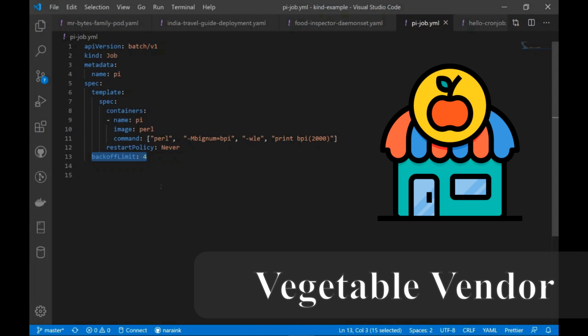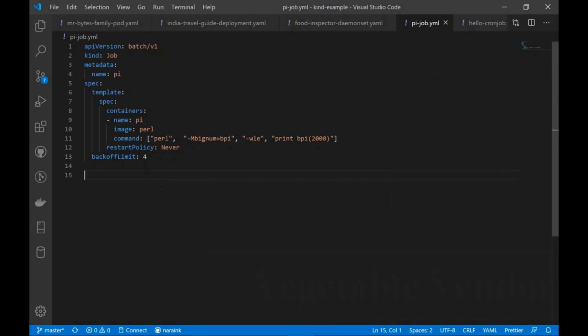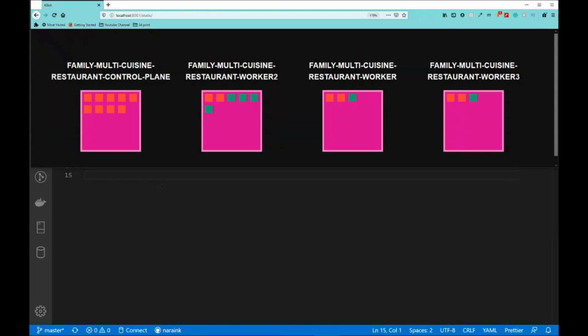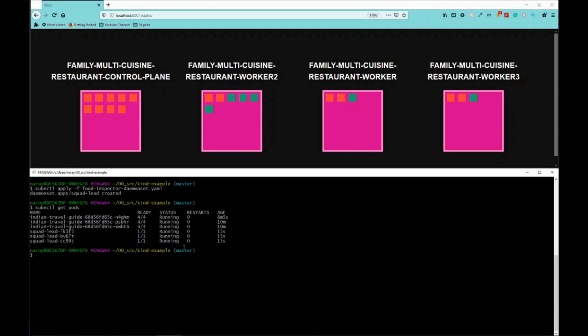And the advantage here is it won't retry the jobs immediately. It will retry the job exponentially, meaning it will retry after 10 seconds, then 20 seconds, 30, 40, after a minute, up to 6 minutes, based on the number of retries that you requested. That way it's not immediately retried again and again. It fails, but eventually it waits for something to recover, right? Let's try creating this job.